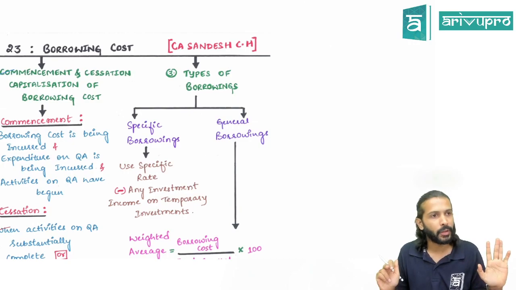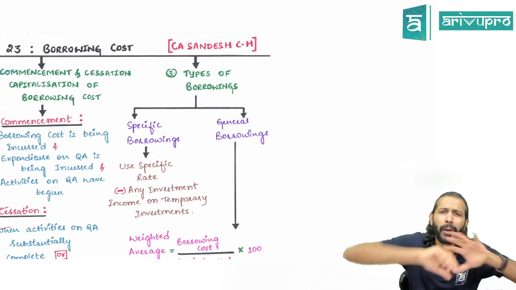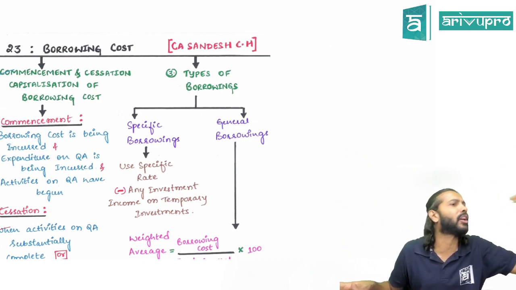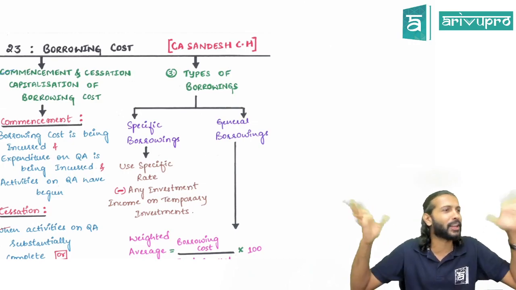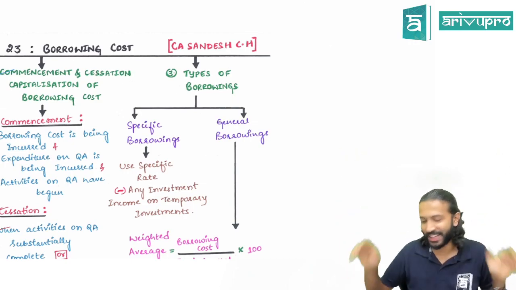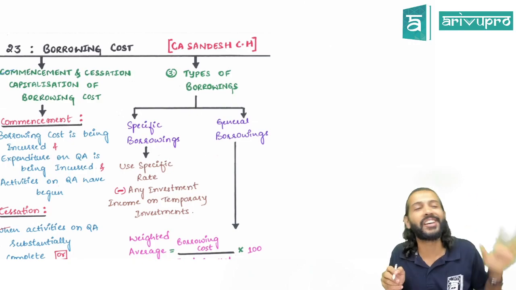Suppose it is a mix, meaning multiple loans, multiple purposes, and from which loan the money came, we are not able to identify. Like our classes: first 5 minutes we will understand, next 20 minutes nothing will be understood, full bouncer, correct? No, an on-and-off scenario. If it is like that, then we call such borrowings general borrowings.